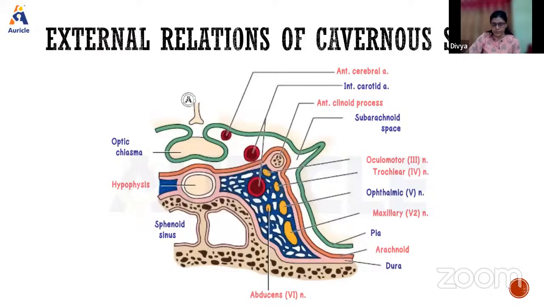Next are the relations. So what are the relations? Medial relations, superior relations, lateral relations, we talk about. What structures are there when we see?